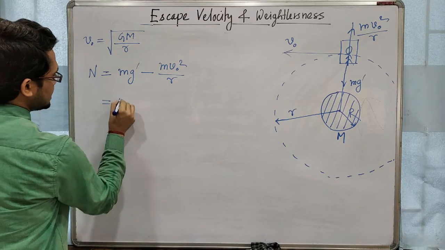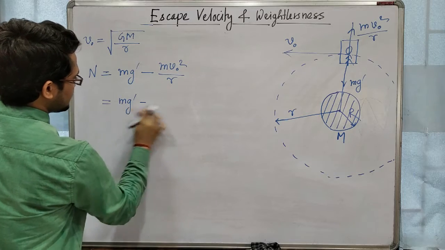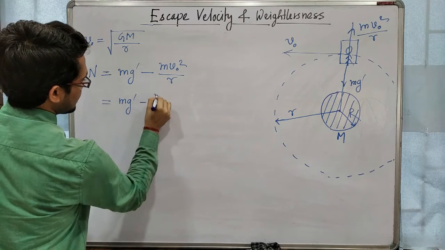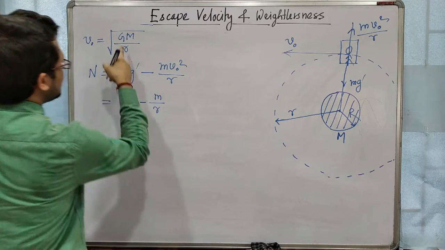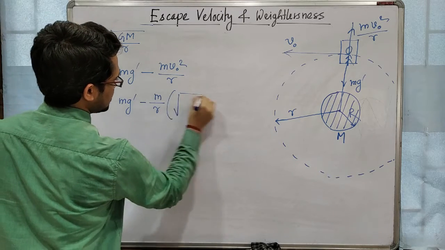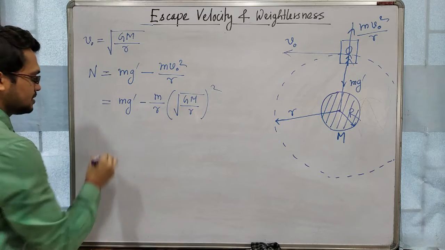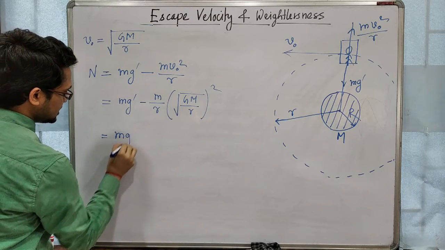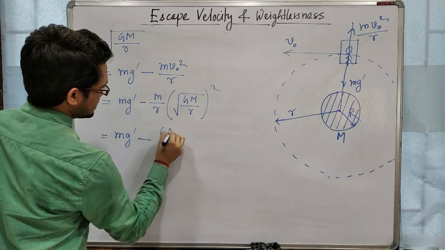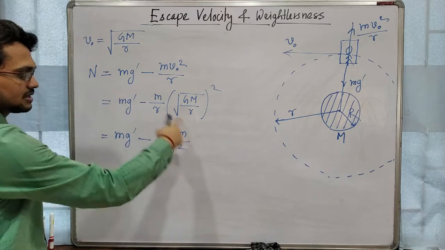So N equals mg prime minus m by r into root over GM by r whole square, so mg prime minus GMm by r square. Now GMm by r square, what is this?